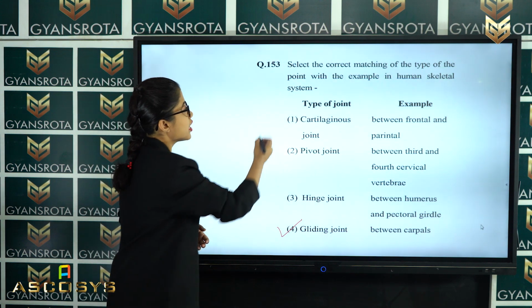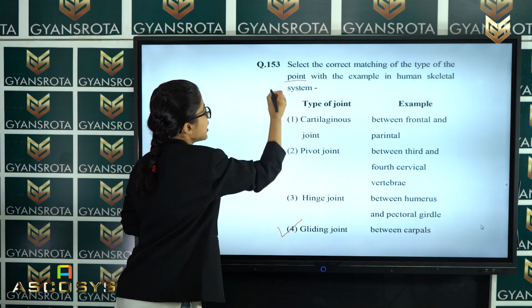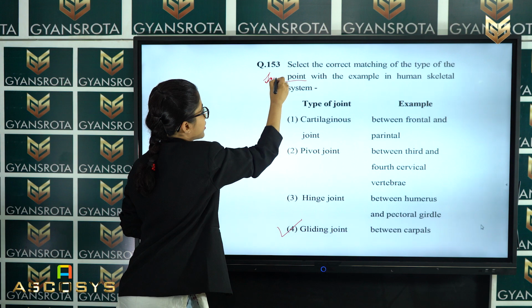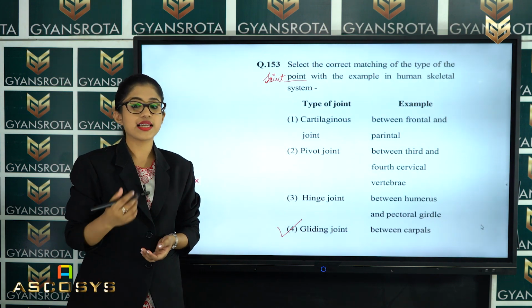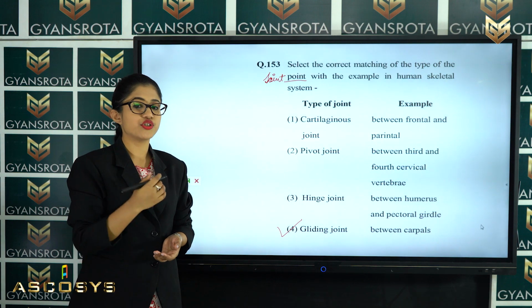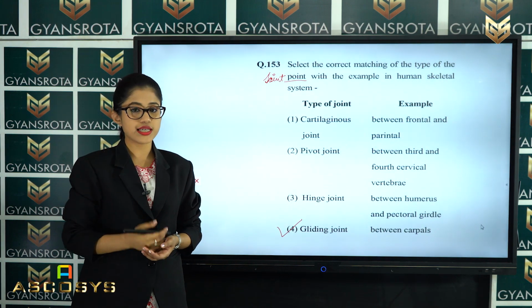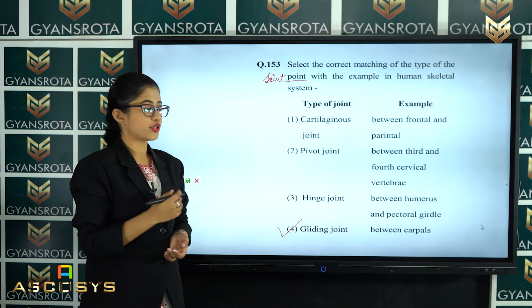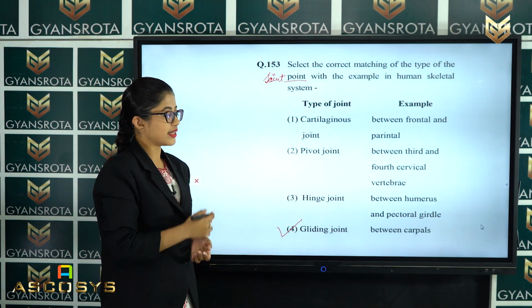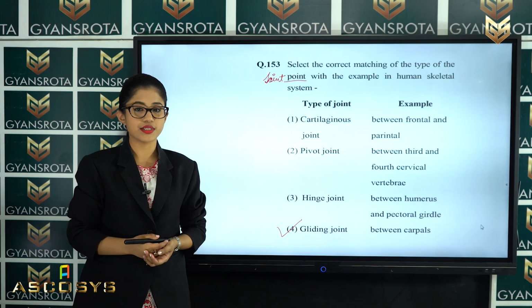In this question, you can see here it is written "point". It should actually be "joint". So, in this question you can read it as select the correct matching of the type of the joint. But here it is written "point". There is a silly mistake in the spelling, and the answer is option number 4, that is the gliding joint. Its example is between carpals.